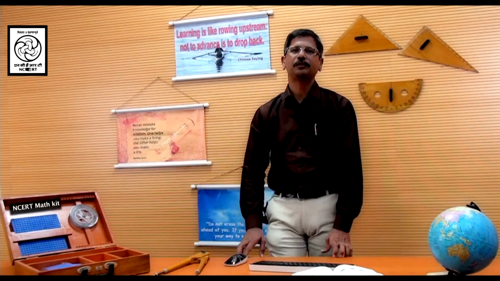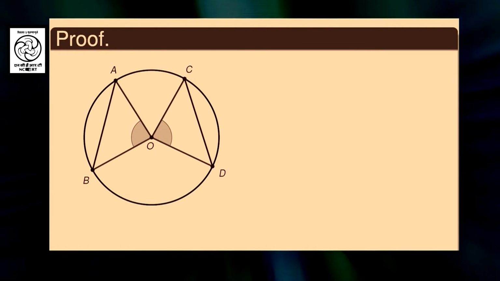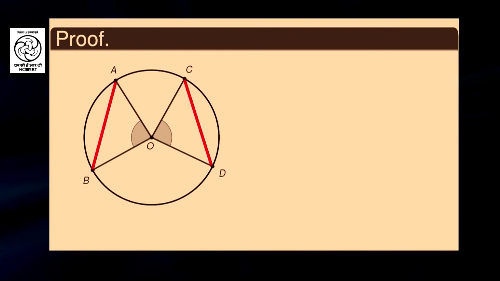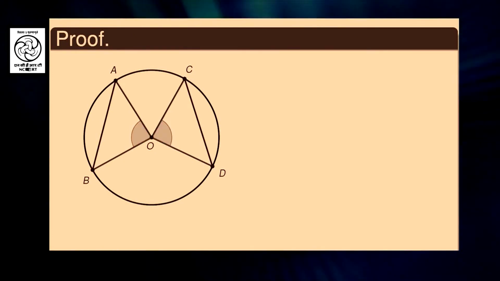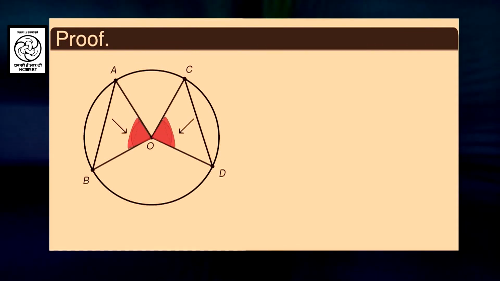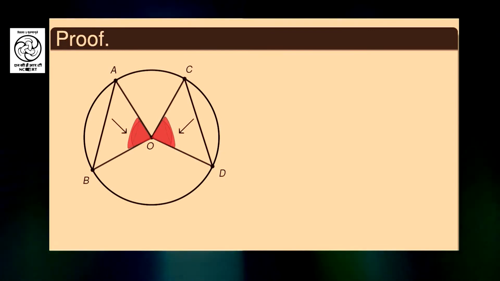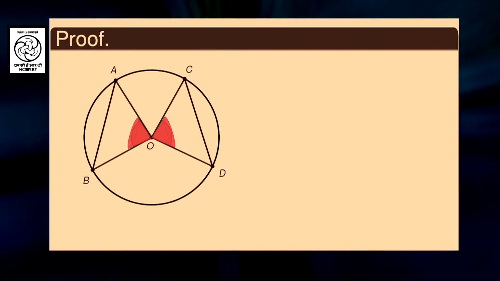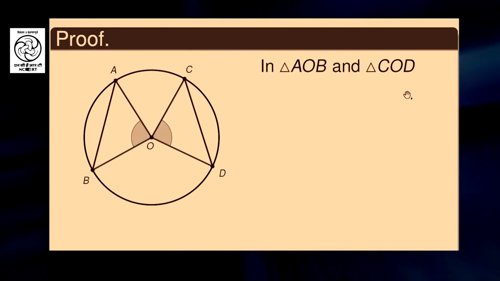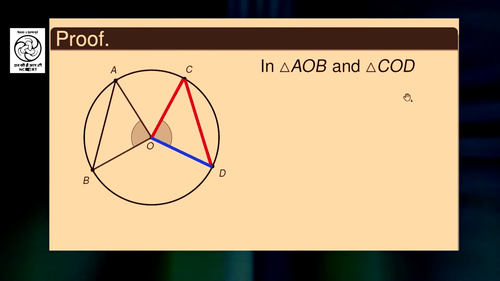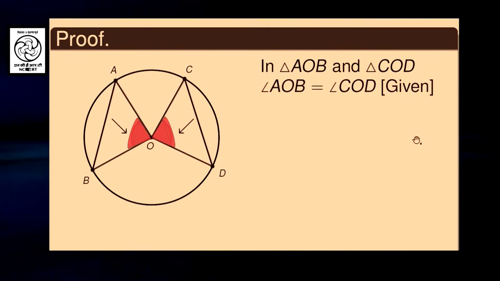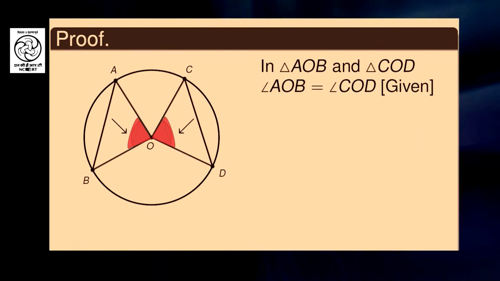But again we need to prove this statement. So, let us proceed towards the proof. Again we draw a circle with two chords AB and CD which subtend equal angles at the center. That means, this time the angle AOB and angle COD are equal. So, again in triangles AOB and COD, angle AOB is equal to angle COD because this is given to us.